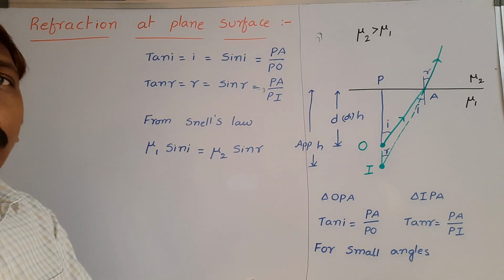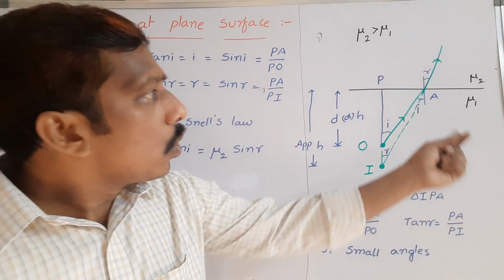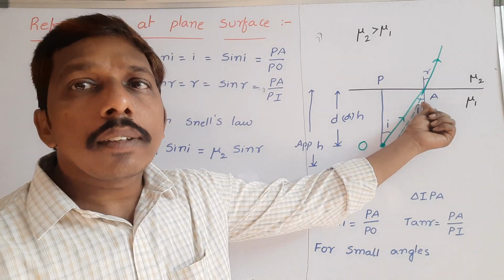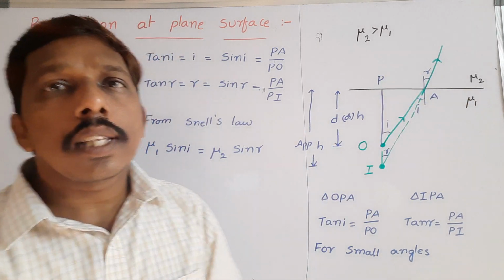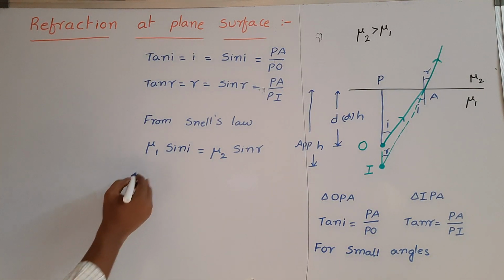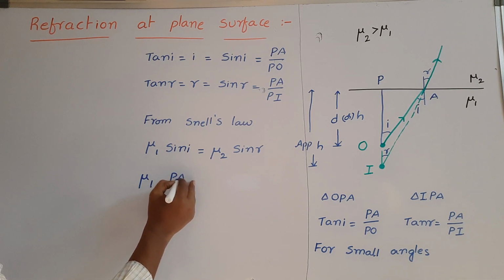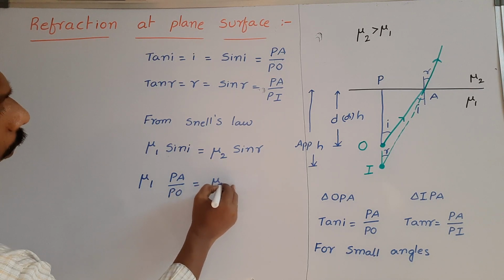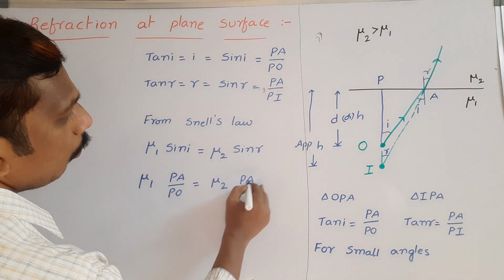Now here, according to Snell's law, we consider angles at refraction. This medium's refractive index is mu1, with the sine of the angle of incidence. This medium's refractive index is mu2, with the sine of the angle of refraction. So mu1 into sine I, which is PA by PO, is equal to mu2 into sine R, which is PA by PI we can write.